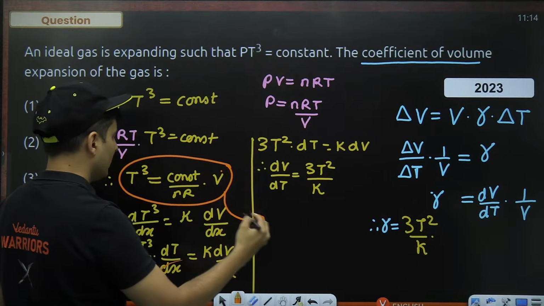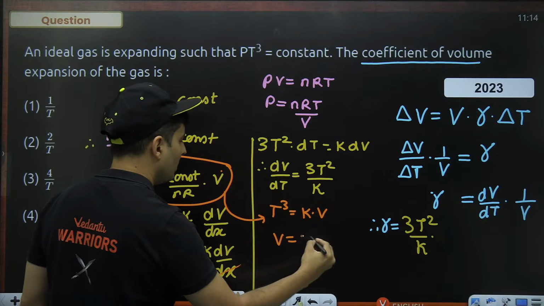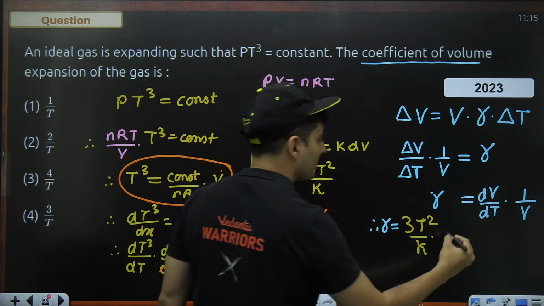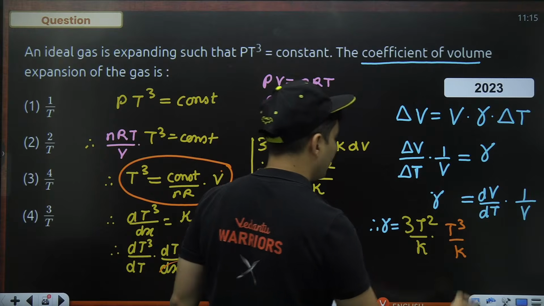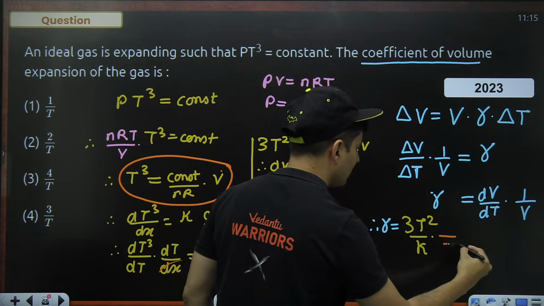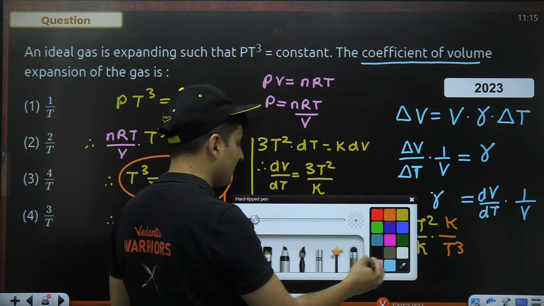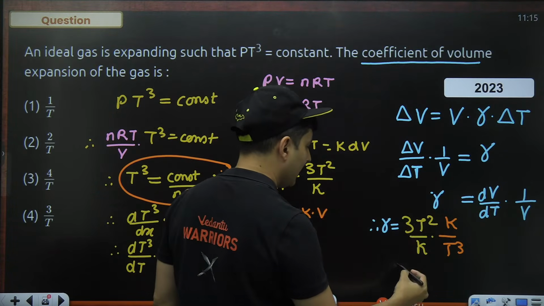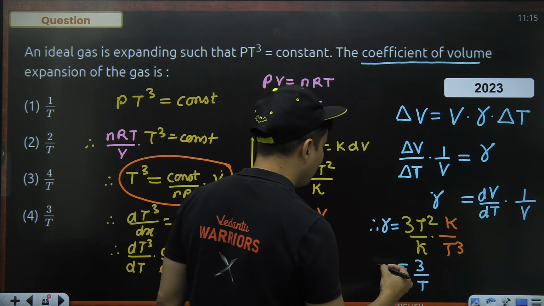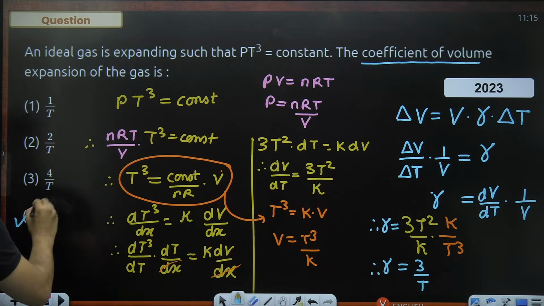You will see that T cube was that constant into volume, so volume was T cube by the constant. 1 by V is asked, so there will be T cube here and k on the top. k and k will get cancelled off, T square and T square will get cancelled off. So I get 3 by T as my gamma. So gamma is 3 by T, which is the fourth option.